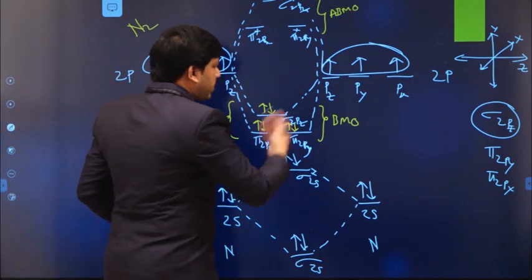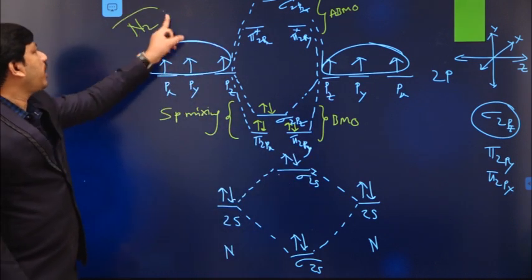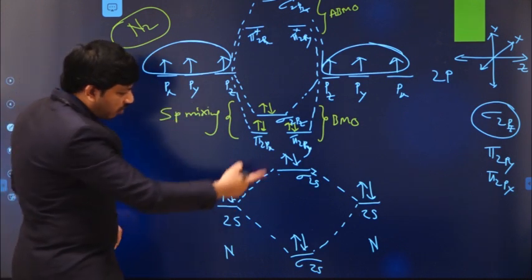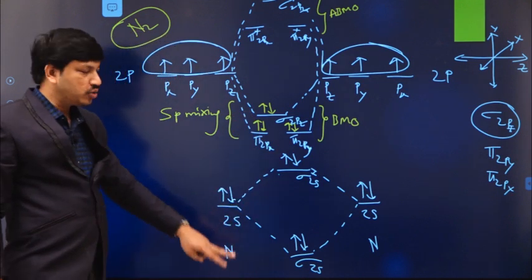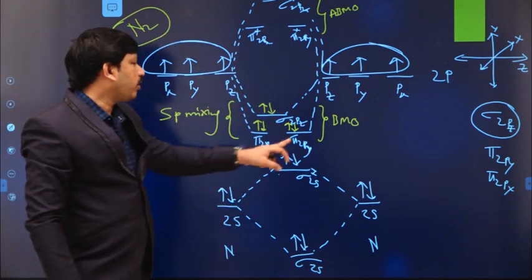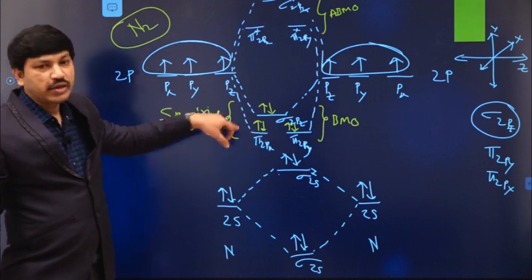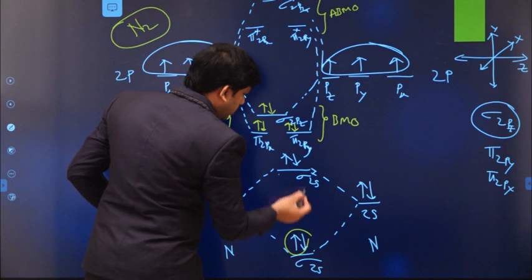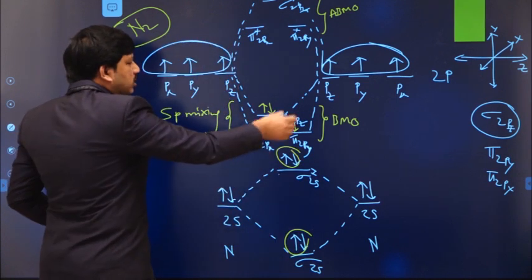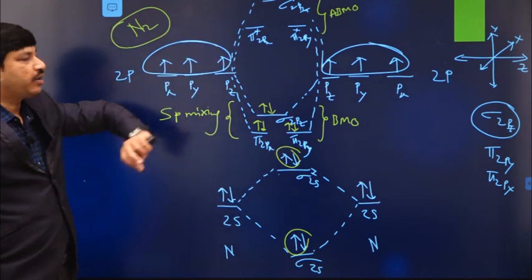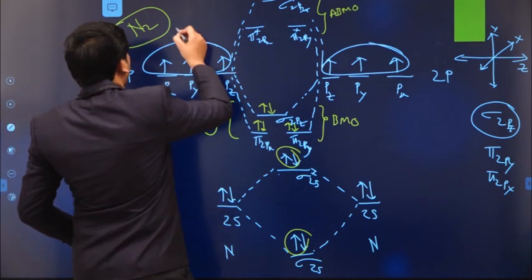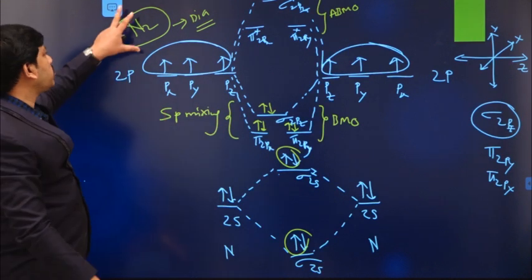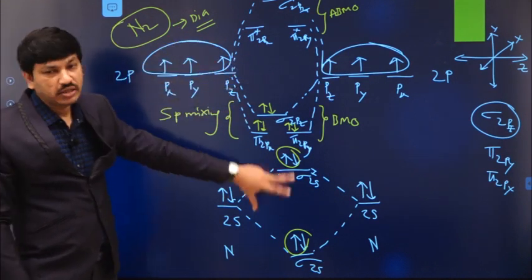But from this diagram, now tell me what is the nature of the N2 molecule, whether it is a paramagnetic molecule or a diamagnetic molecule. If you see all the molecular orbitals from 1s to 2s to 2p, we have only paired electrons. We don't have any unpaired electrons in this diagram. These are paired electrons, these are also paired electrons, and these three pairs are paired electrons only. We don't have any unpaired electrons anywhere. So that means the N2 molecule is diamagnetic in nature. Like this, the nature of the N2 molecule can be predicted by using this diagram.